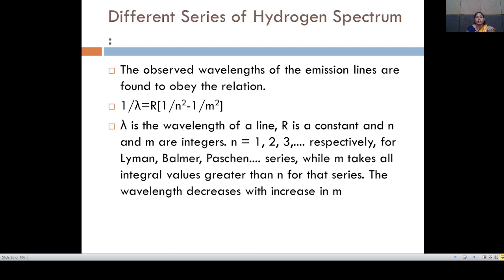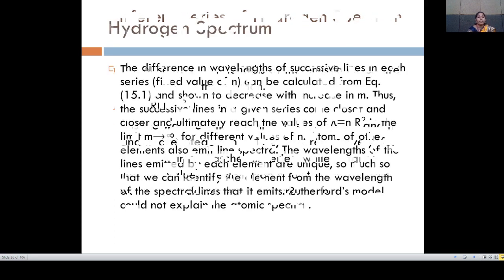Lambda is the wavelength of the line, R is a constant, and n and m are integers. n is equal to 1, 2, 3 respectively for the Lyman, Balmer, Paschen series, while m takes all the integral values greater than n for that series. The wavelength decreases with increase in m.